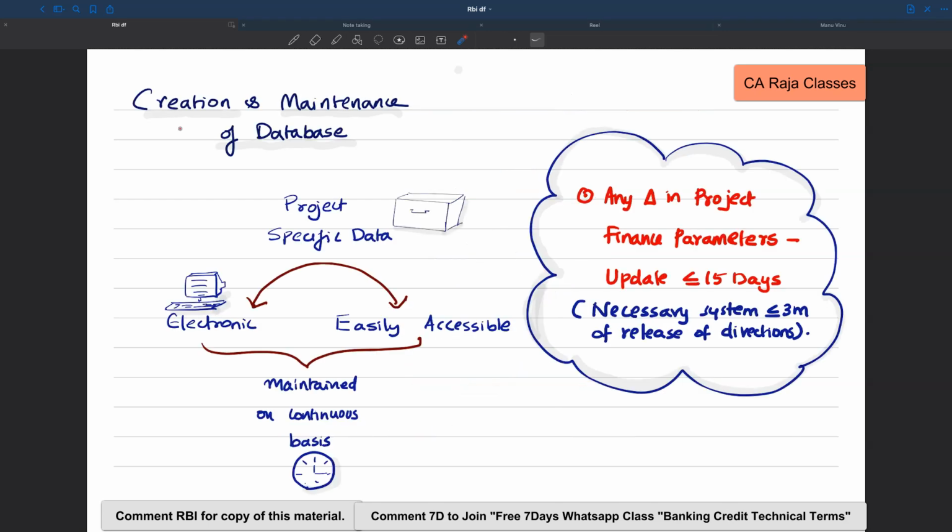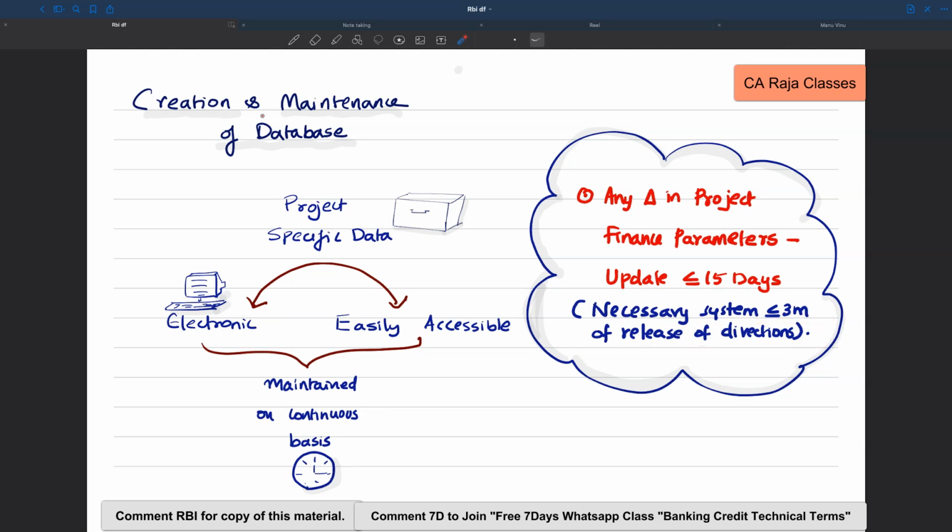Coming to chapter 4, which talks about creation and maintenance of database. That is, lenders have to maintain project specific data in electronic format that should be easily accessible and it should be maintained on continuous basis. If there are any changes in project finance parameters, then they have to update within 15 days. For that, lenders should create the necessary system infrastructure within 3 months from the release of this direction.